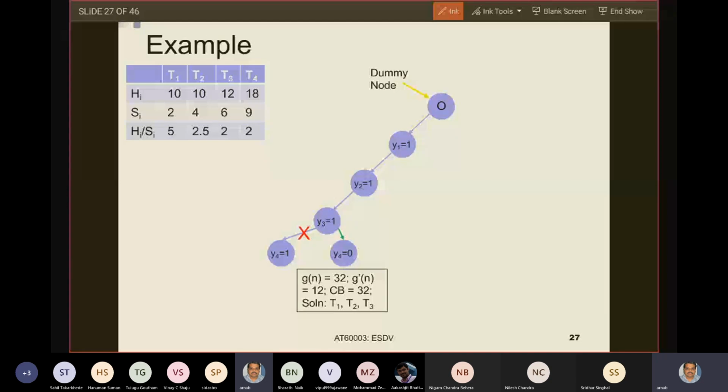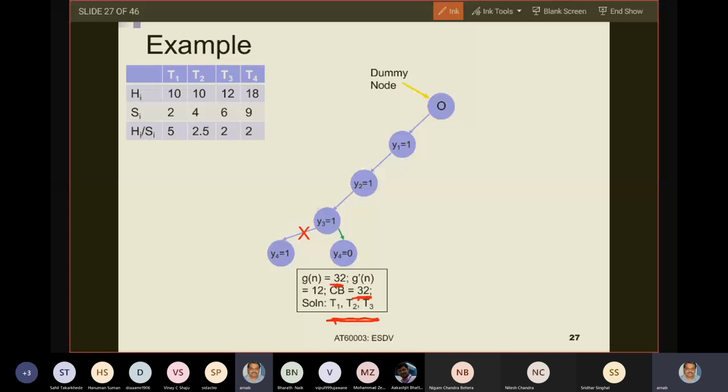GN is 32. The hardware area cost of tasks actually allocated to software is 32. Why? Y1, Y2, and Y3, these three are allocated to software. Their total cost is 32. And the G-10 value, that means their corresponding software cost is 12. And Y4 is allocated to hardware. So your current solution value is 32. So the current base value, because you are maximizing, your current base value is 32 and you have got your first solution. And your solution is Y1, T1, T2, and T3 in software.